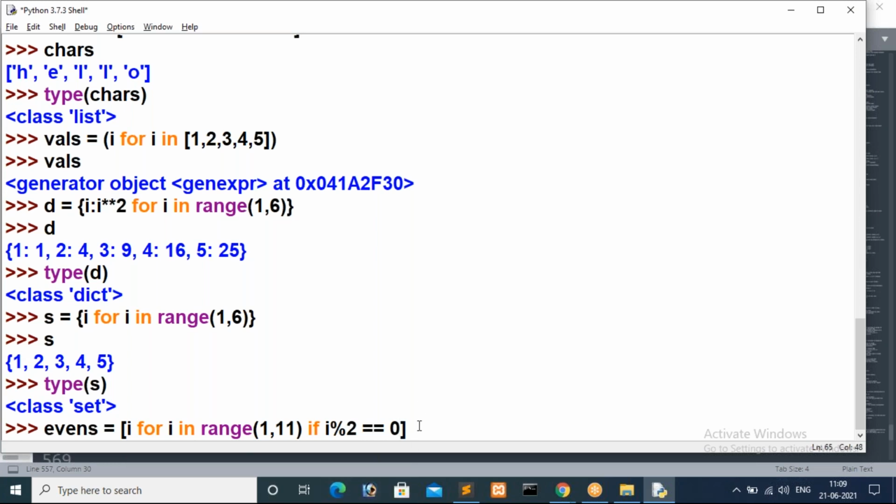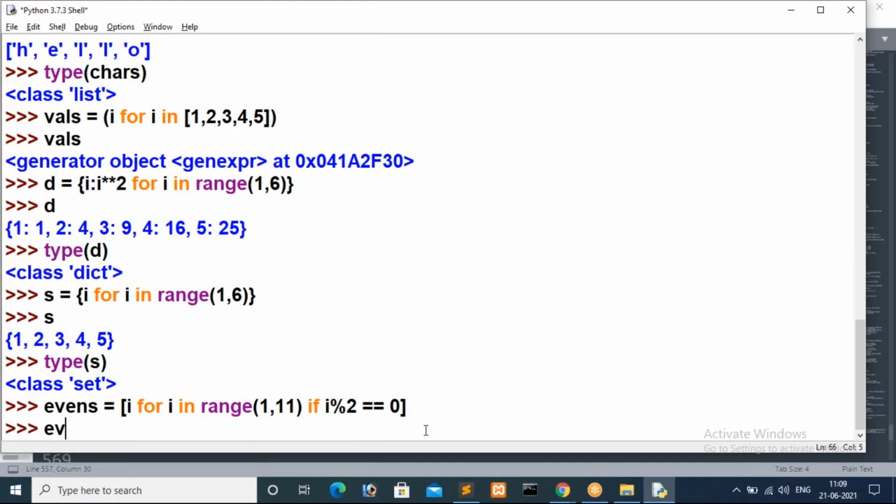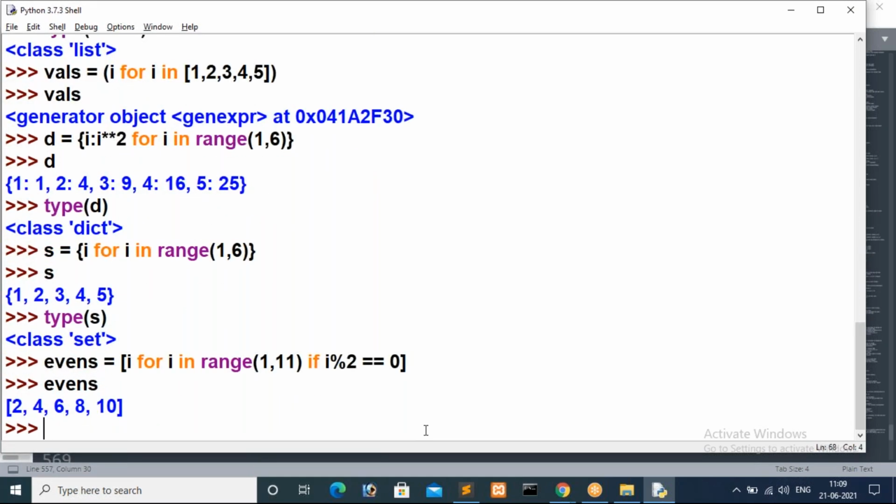In this condition, before storing the i value, we have to check a condition: is that value divisible by 2, so that the remainder is 0? If it is true, then only we store the i value inside the list. In the second iteration i value is 2, 2 modulo 2 double equal to 0. If this condition is true, then only it will go to evens. We will check whether it is working fine or not. Yes, it is working fine.